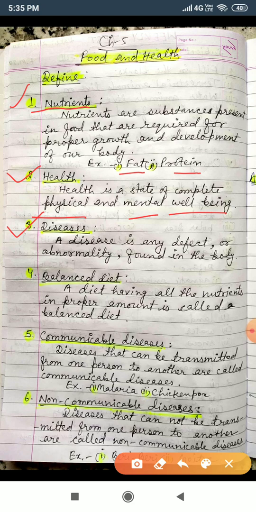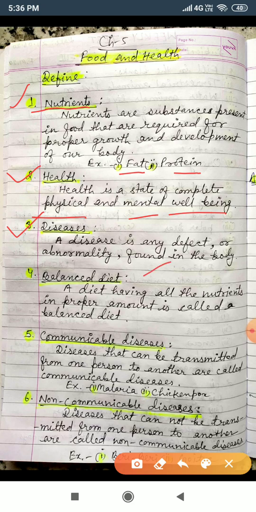You can also write here disease. When you write disease, then you will start from A, and when you write diseases, then you will start from diseases are. Here I have started from a disease. A disease is any defect or abnormality found in the body. I think now you can write the definition of disease.